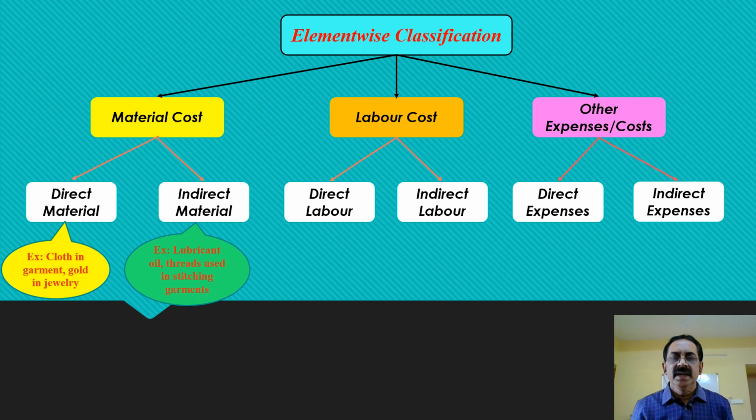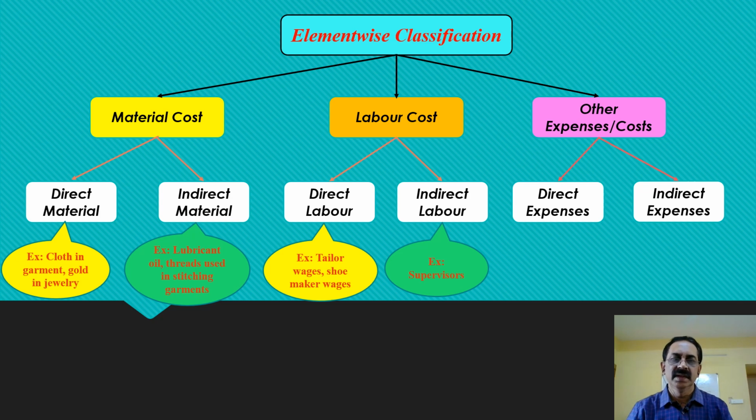Then the other one is indirect labor cost, which cannot be directly identifiable. The cost of indirect labor cannot be directly identified, but it can be allocated or charged to a particular unit of output or service on a certain basis. For example, the supervisor in a garment industry or any other such expenditures are treated as indirect labor costs. The examples are: tailor's wages and shoemaker's wages are direct labor, while indirect labor examples are supervisors, etc.